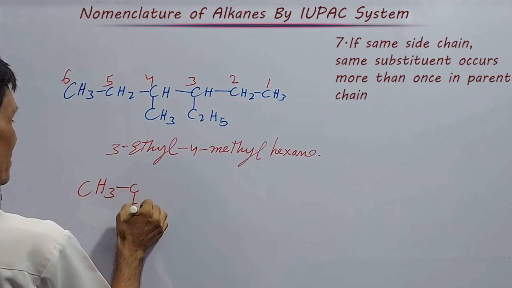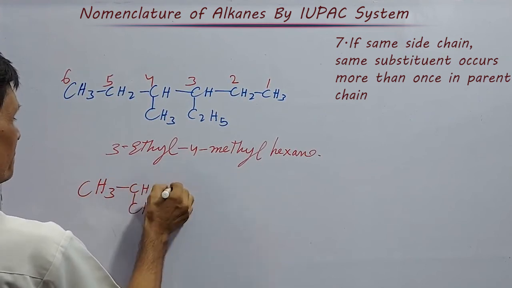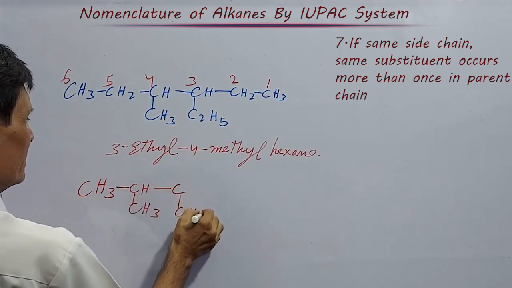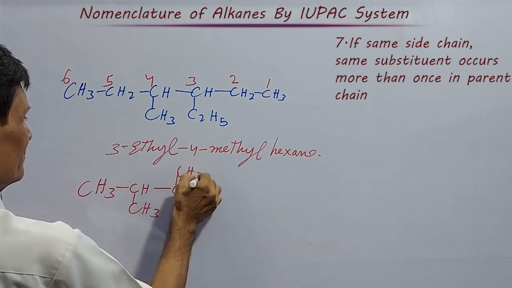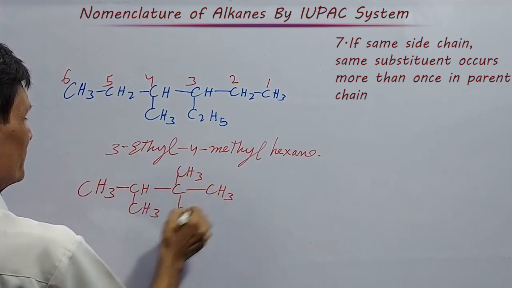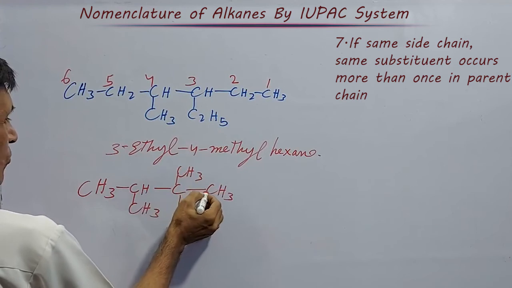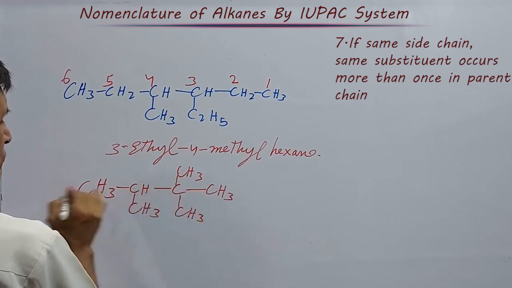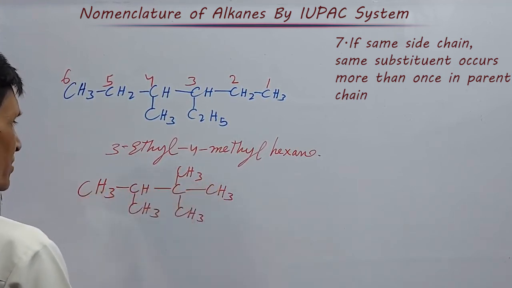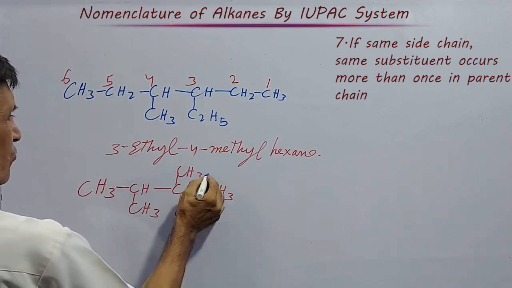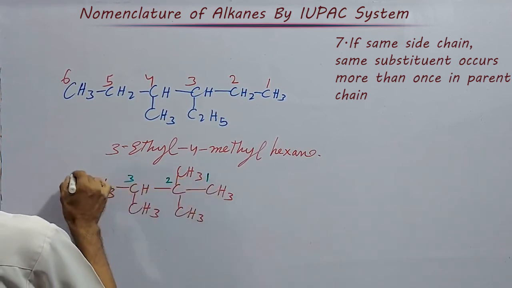Now let us see one example. CH3, CH3, CH3, CH3. Here 1, 2, 3, 4. The longest chain is this one, 1, 2, 3, 4.